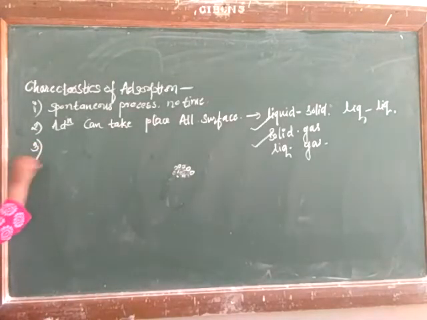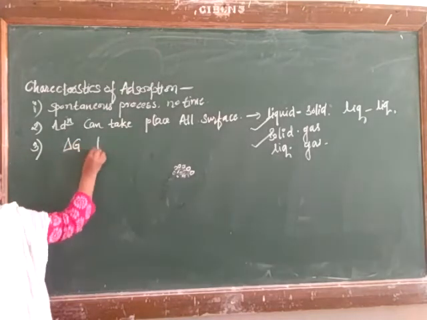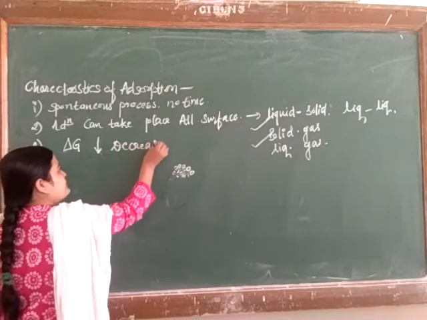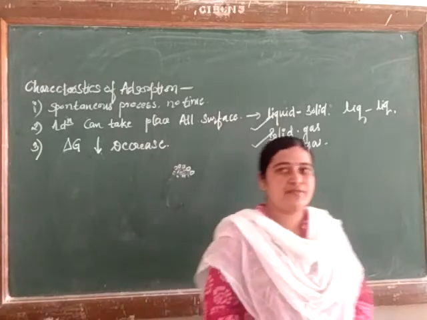Now the third characteristic is that adsorption is followed by a decrease in the free energy. So what is the free energy?